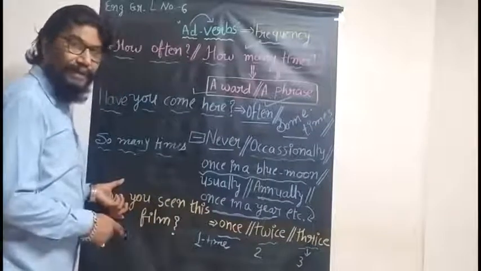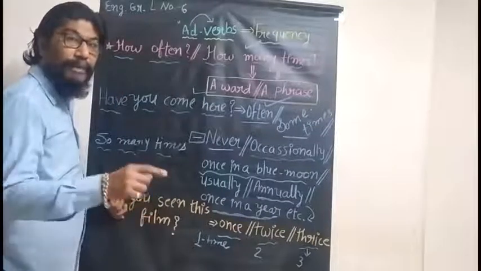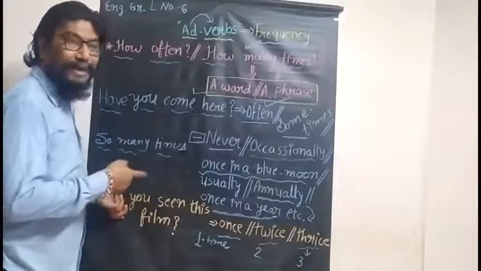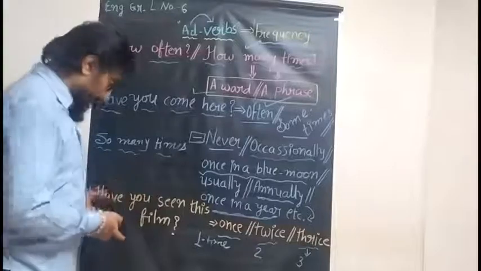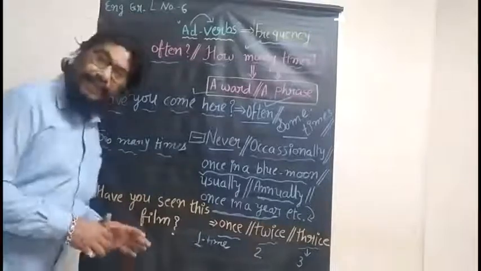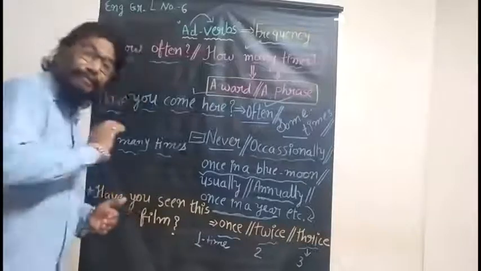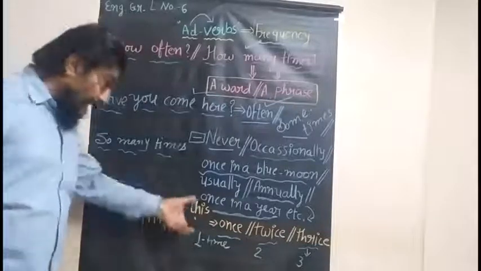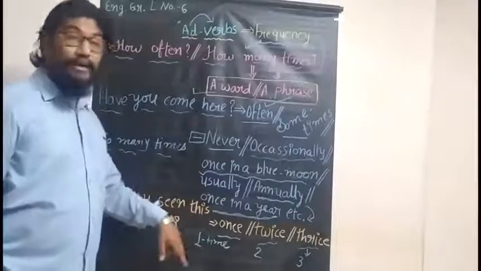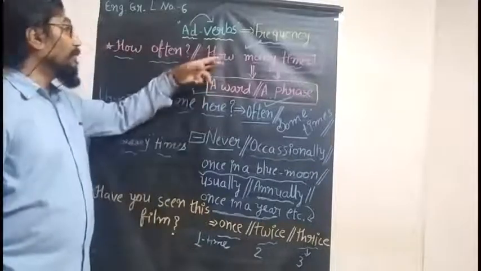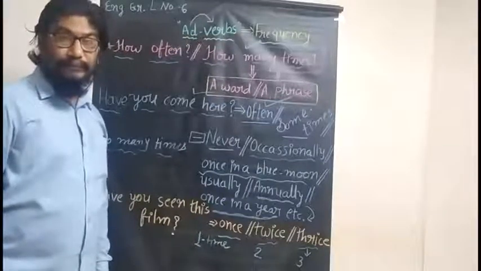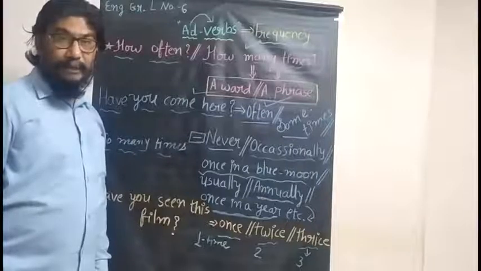If you reply, that adverb will be a different one, and then it will not be an adverb of frequency. But if I ask how many times, then whatever answer he gives you, that answer with a number, with frequency, is an adverb of frequency. Got the idea?